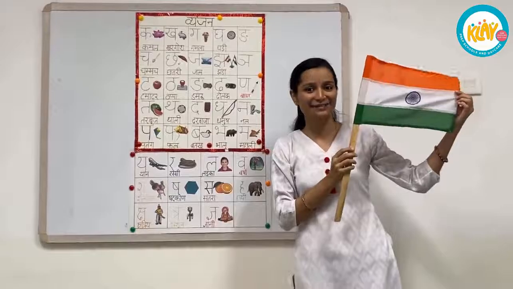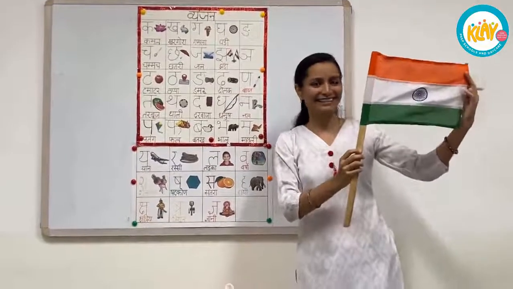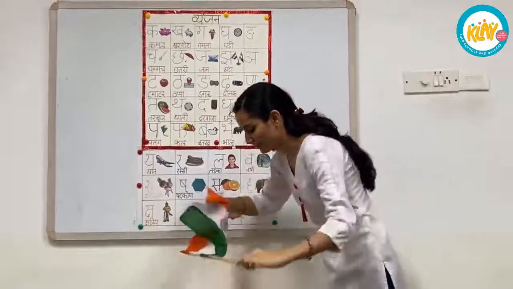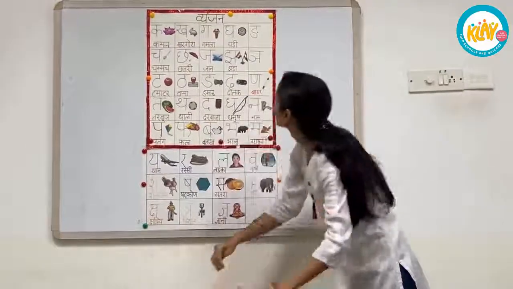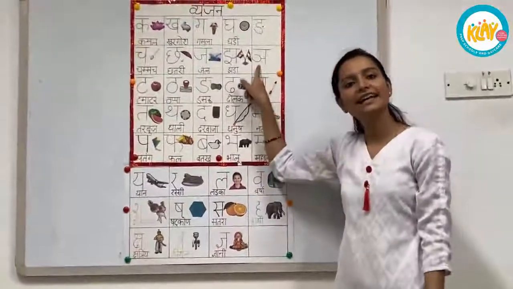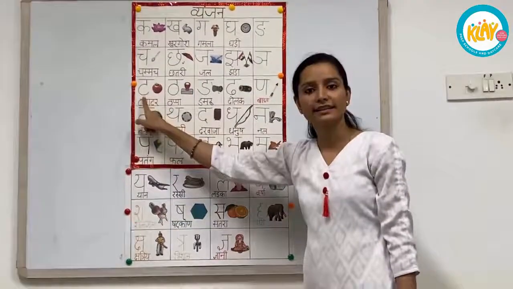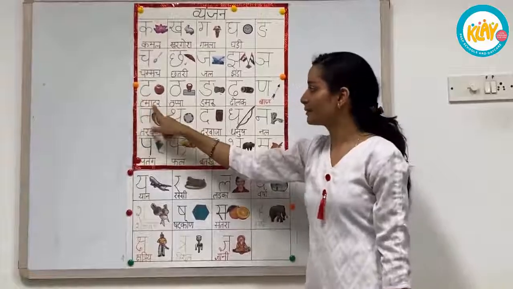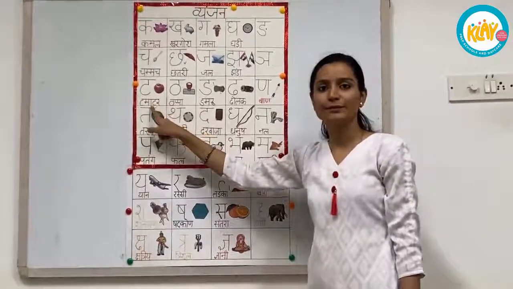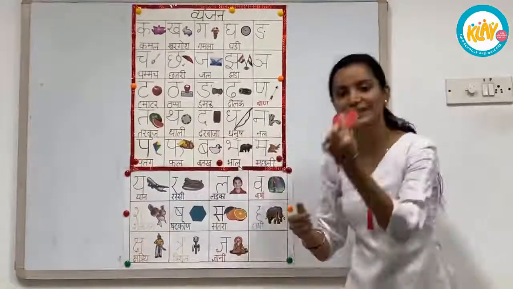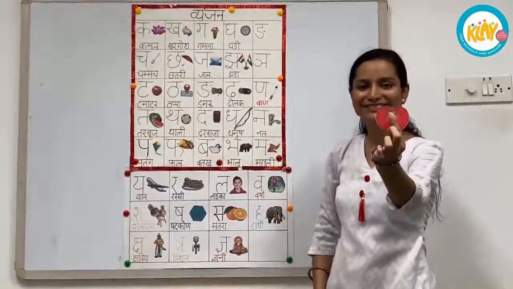This is our national flag. Isn't it? Yes. फिर आता है इया. Next is T. T से टमाटर, मतलब tomato. I have a tomato.